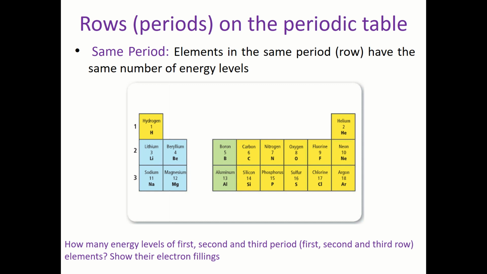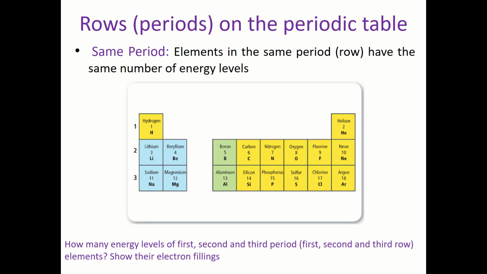The question is, why do we put hydrogen and helium in the first period, and why do we put lithium, beryllium, boron, carbon, and so on in the second period, and so on? Why is Mendeleev using this kind of organization? Is this done randomly, or is there a reason?